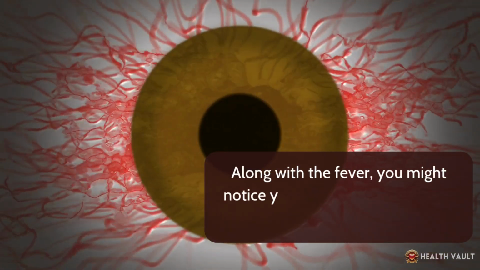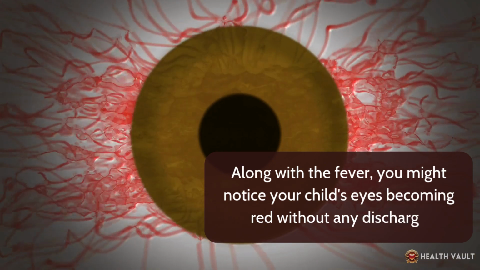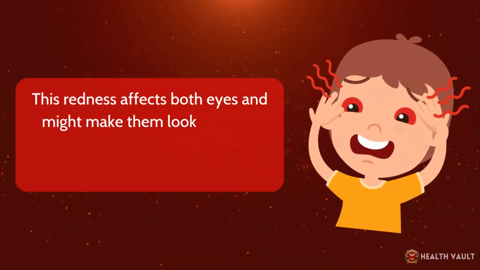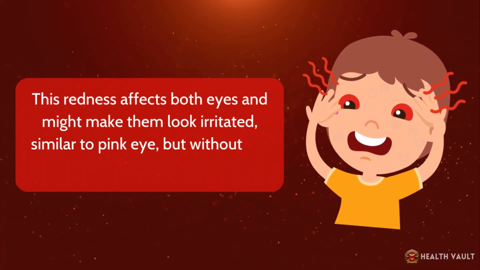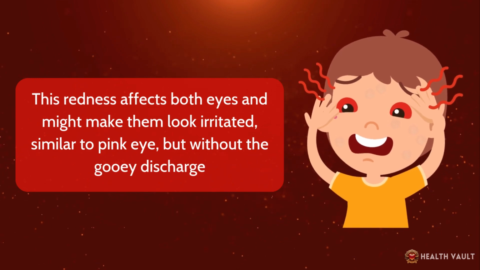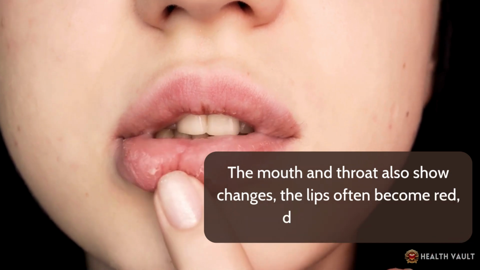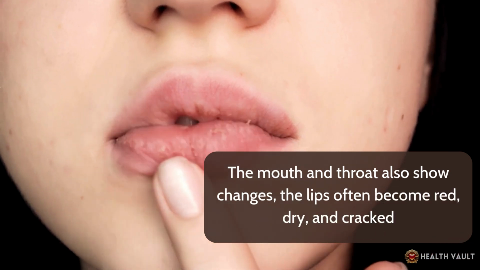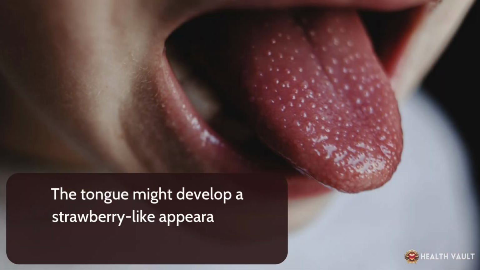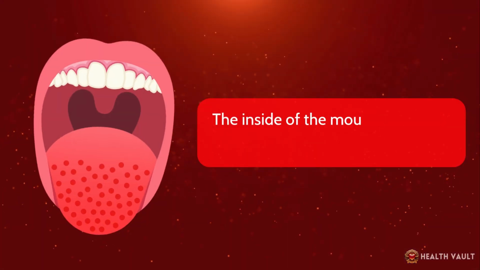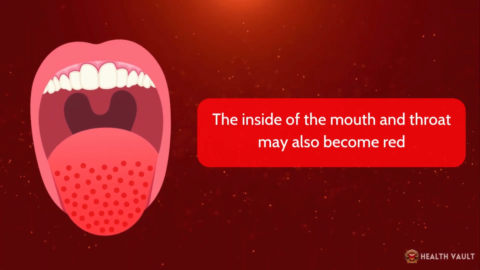Along with the fever, you might notice your child's eyes becoming red without any discharge. This redness affects both eyes and might make them look irritated, similar to pink eye, but without the gooey discharge. The mouth and throat also show changes. The lips often become red, dry, and cracked. The tongue might develop a strawberry-like appearance, becoming bright red with little bumps. The inside of the mouth and throat may also become red.